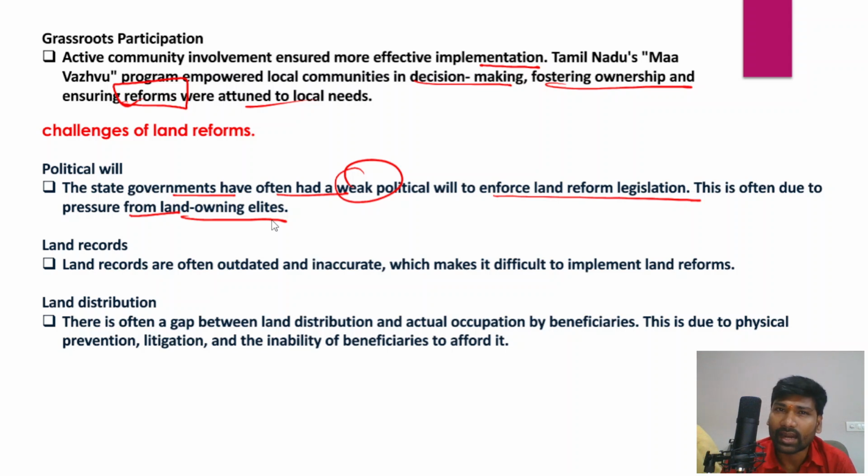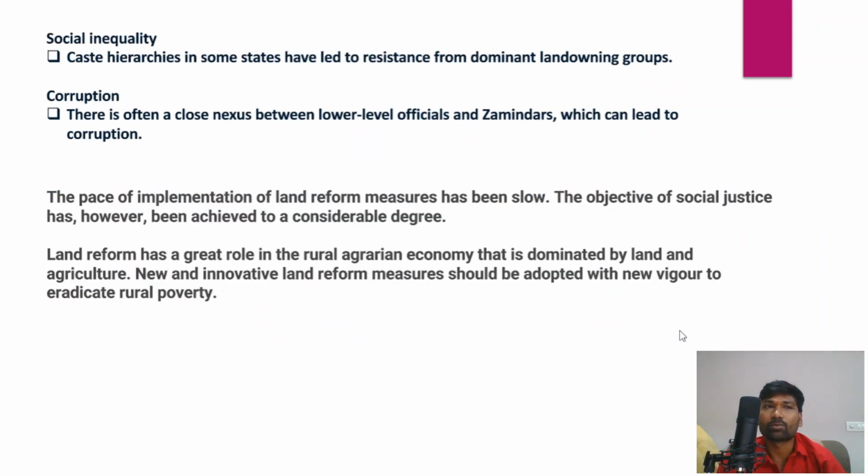So apart from that, corruption in the bureaucracy would be another major reason. Land records are often outdated and inaccurate, which makes it difficult to implement the land reforms as well. There is often a gap between land distribution and actual occupation by beneficiaries. This is due to physical prevention, litigation, and the inability of the beneficiaries to afford the land distribution. These are some of the reasons, and even social inequalities existed on a larger scale.